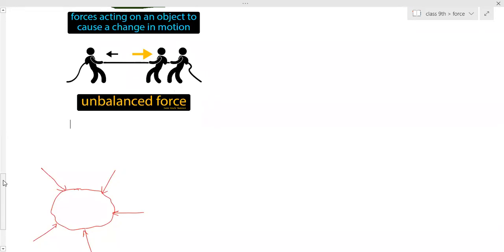So any object will continue to remain in the state of rest or continue to be in the state of motion until or unless compelled by any external unbalanced force. So the object will be at rest. Why will it be at rest? The book is at rest.